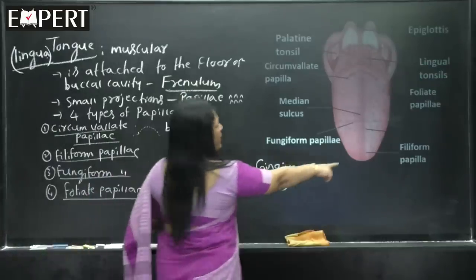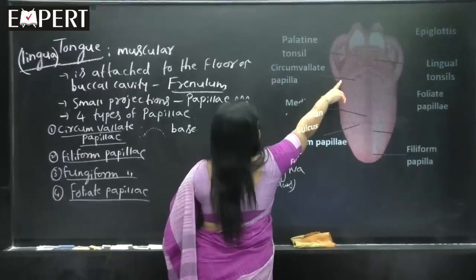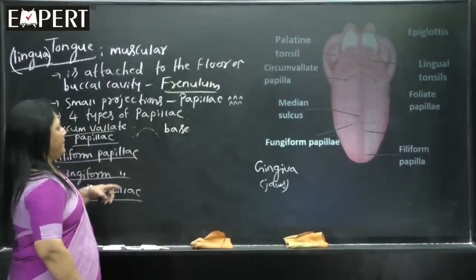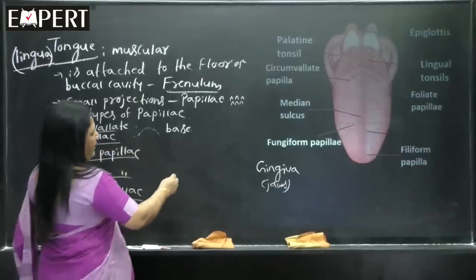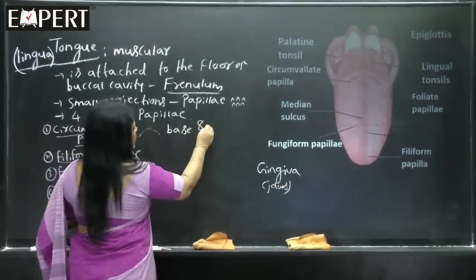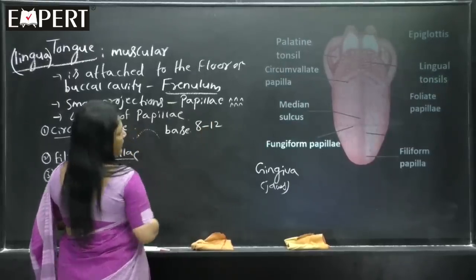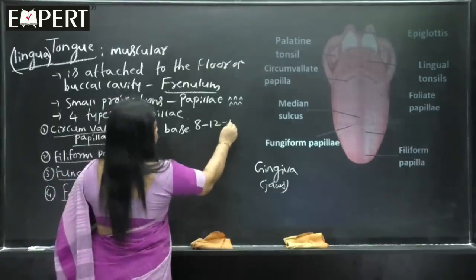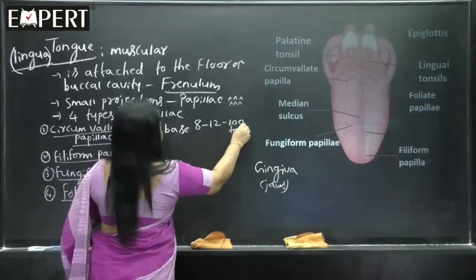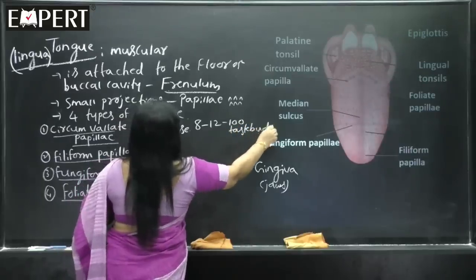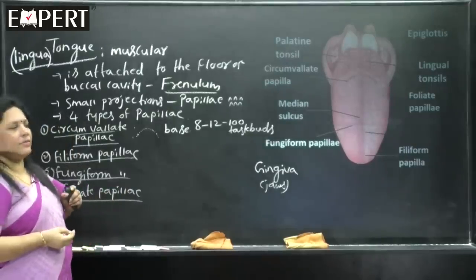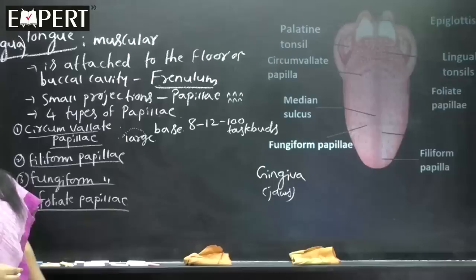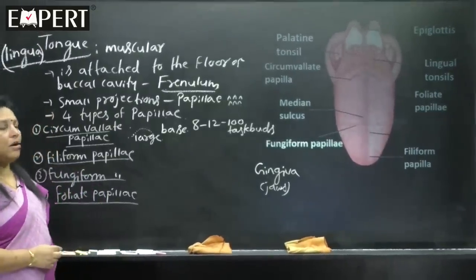See, this is the anterior part you imagine, and this is the posterior part of the tongue, and this can be called the base of the tongue. Circumvallate papillae: 8 to 12 papillae are there. Each papilla shows 100 taste buds, and out of all the papillae, circumvallate papillae are larger in shape. They are large in shape.